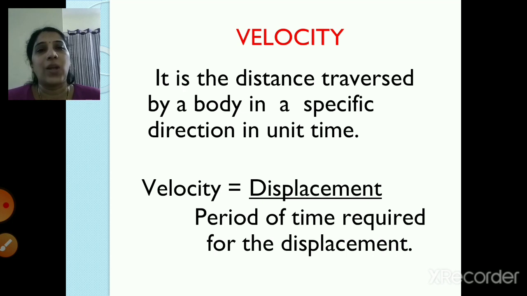Now what is velocity? It is the distance traversed by a body in a specific direction in unit time. So there is direction also and time also. There is a specific direction and unit time is also there. And what is the formula for calculating velocity? Velocity is equal to displacement upon period of time required for the displacement.